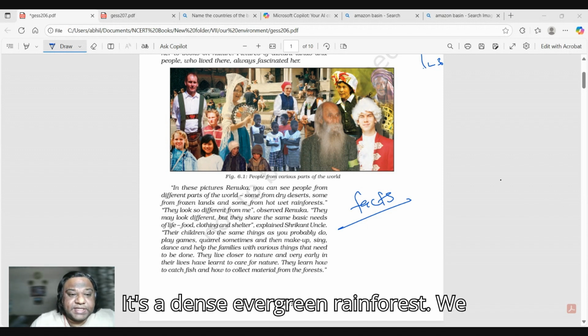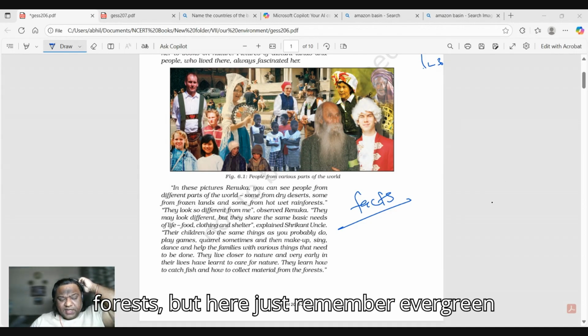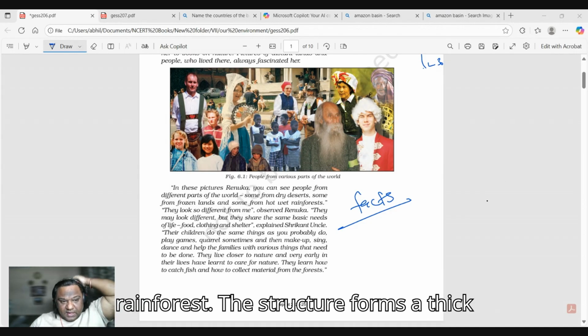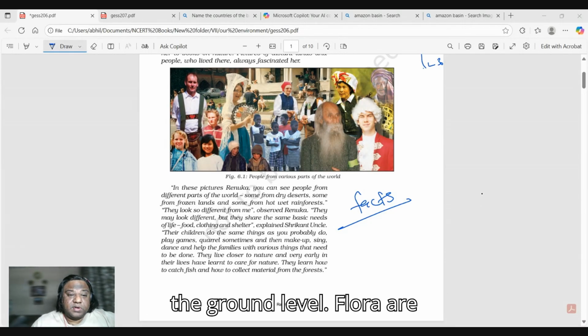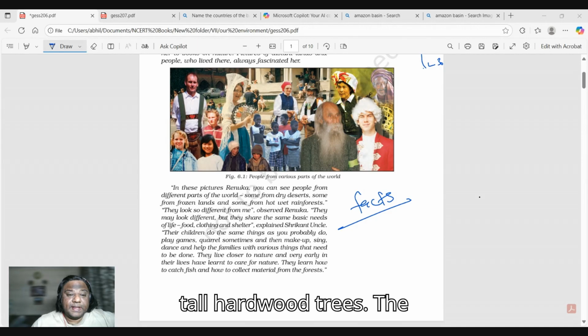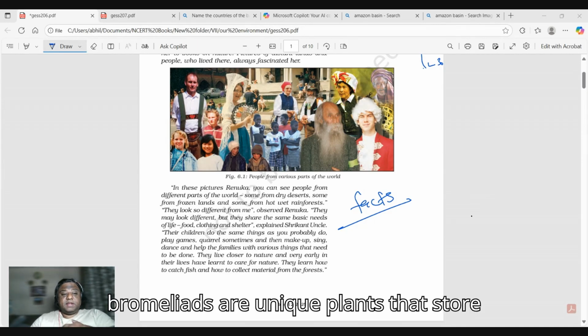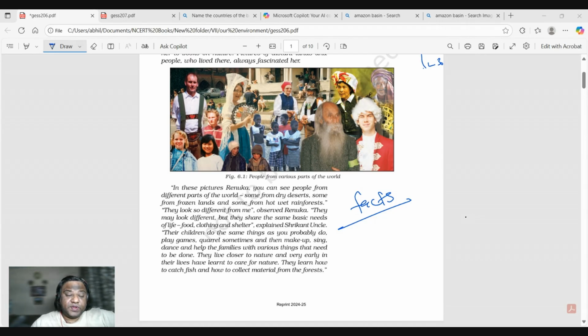So it's a dense evergreen rainforest. We will know more about various types of forest, but here just remember evergreen rainforest. The structure forms a thick canopy, which prevents sunlight from reaching the ground level. Flora are orchids, bromeliads, creepers, tall hardwood trees. The bromeliads are unique plants that store water in their leaves. That also becomes a habitat for the frogs.